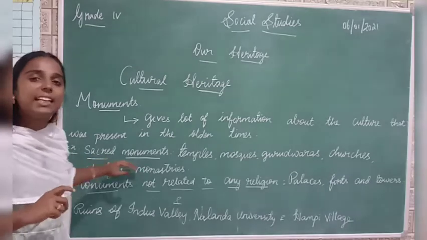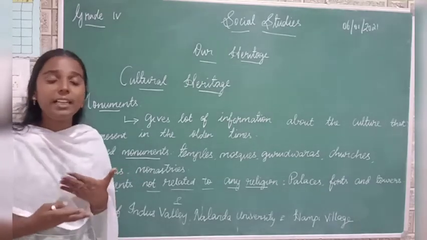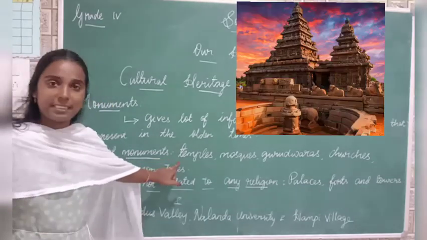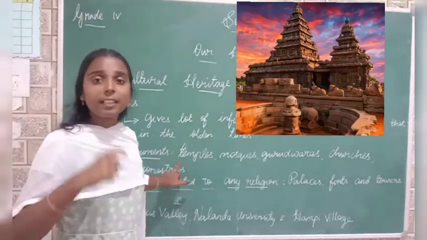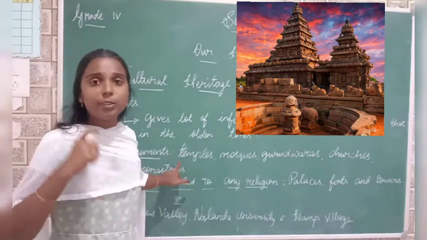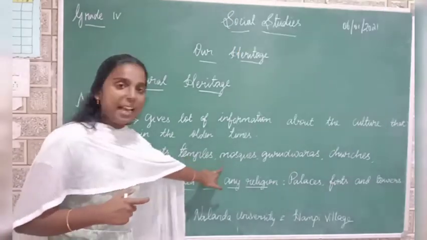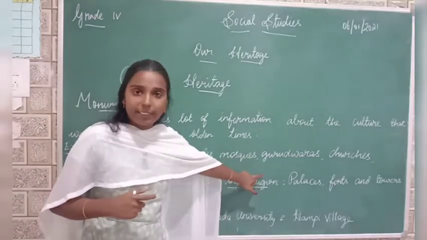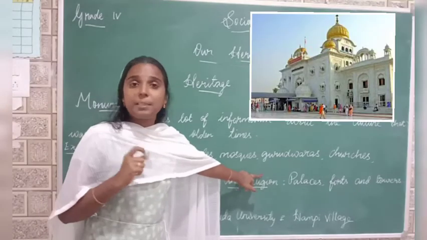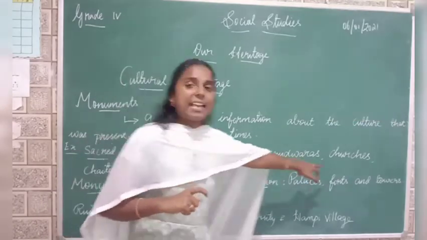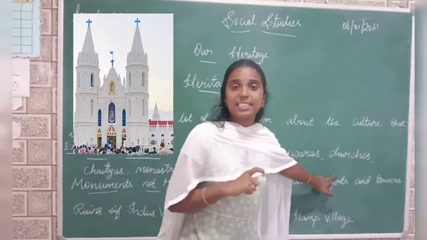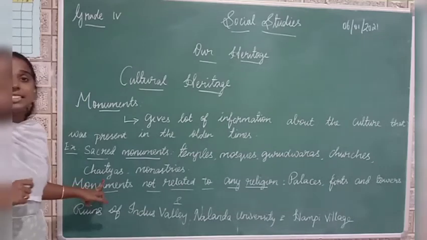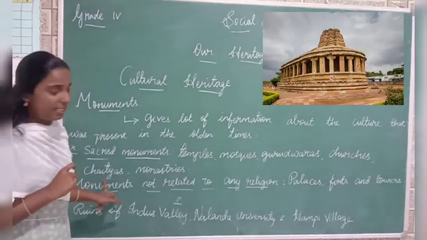First we have some sacred monuments. Sacred means that which belongs to some religion. Examples are temples, the worship place of Hindus. Then mosques, the worship place of Muslims. Then gurudwaras, the worship place of Sikhs. And churches, the worship place of Christians. And then chaityas, the worship place of Buddhists.